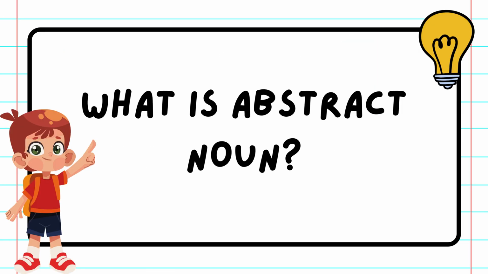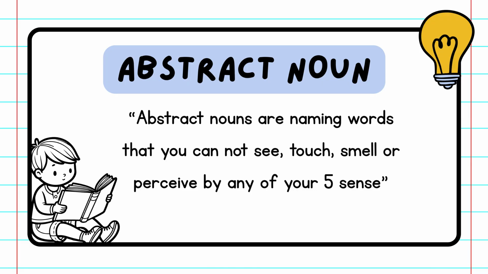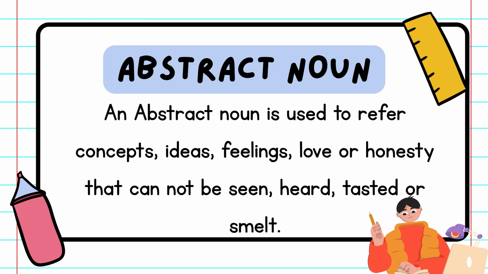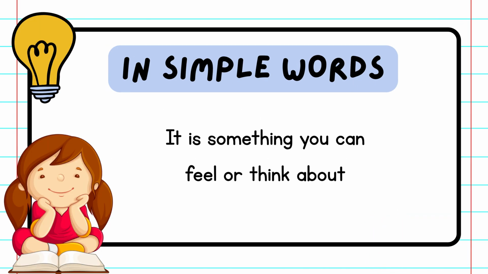What is an abstract noun? Abstract nouns are naming words that you cannot see, touch, smell, or perceive by any of your five senses. An abstract noun is used to refer to concepts, ideas, and feelings, like love or honesty, that cannot be seen, heard, tasted or smelt. In simple words, it is something you can feel or think about.